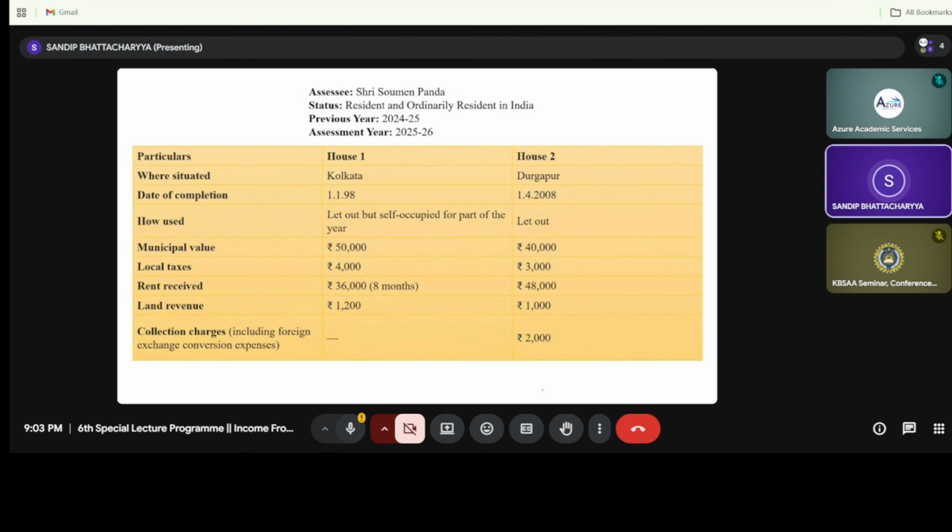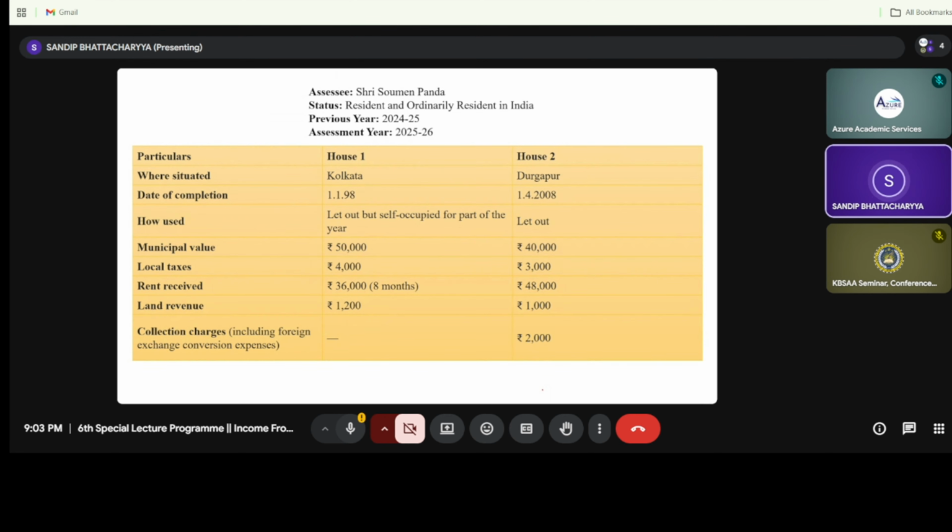Now this is another sum. I am just highlighting the main portion of the sum, right? The name of the assessee is Sri Showman Panda. Status is resident and ordinary resident in India. Now this resident and ordinary resident, you will find the residential status under the income tax. And my dear students, you know very well there are three types of condition: whether you are considering resident and ordinary resident, resident but not ordinary resident, or the non-resident.